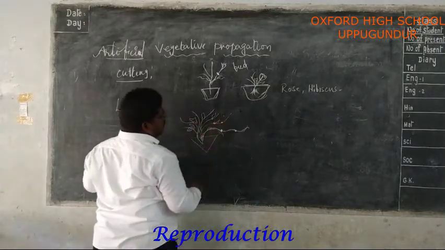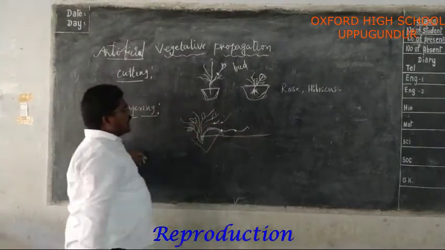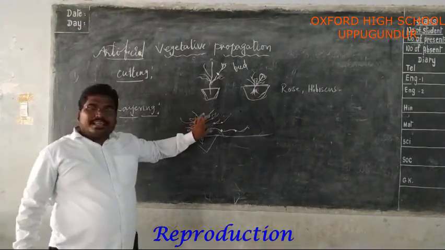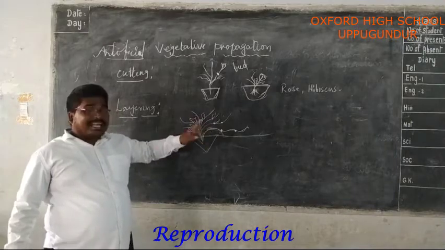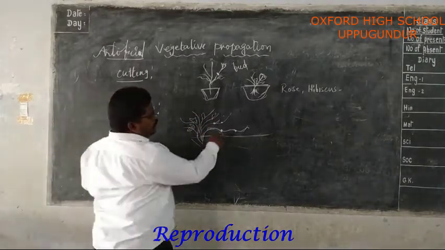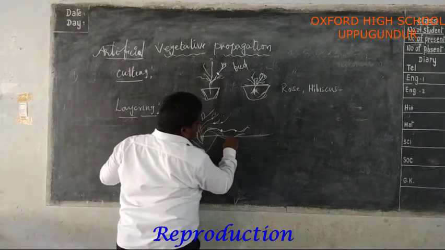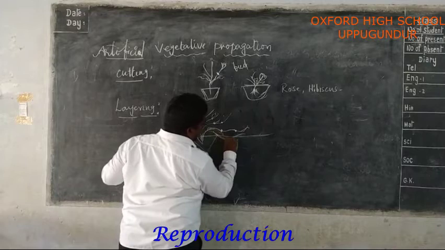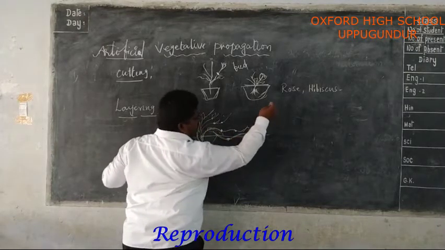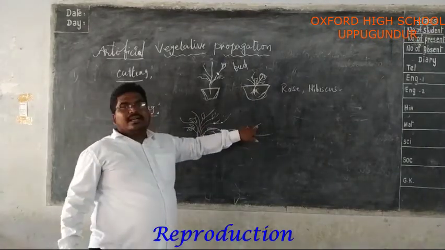Node means ganupu. The piece of the parent plant which contains at least one node is bent towards the ground and buried in the soil. Buried in the soil means covered with moist soil, and leave the tip of the portion above the ground.